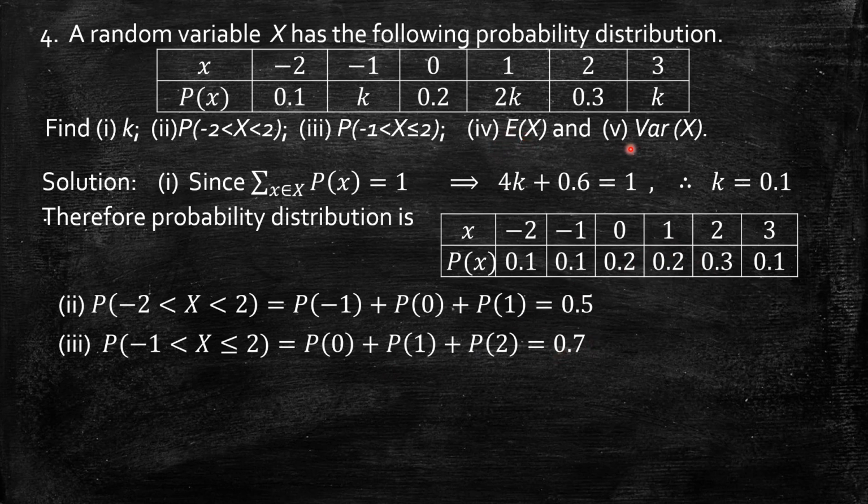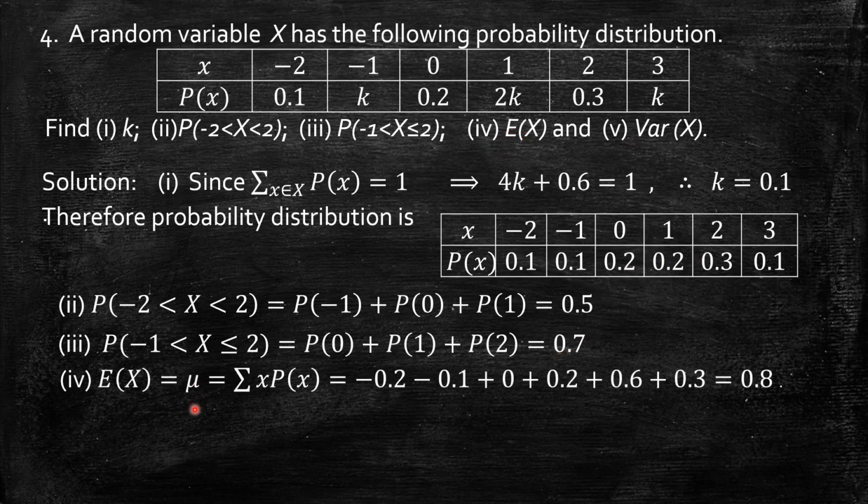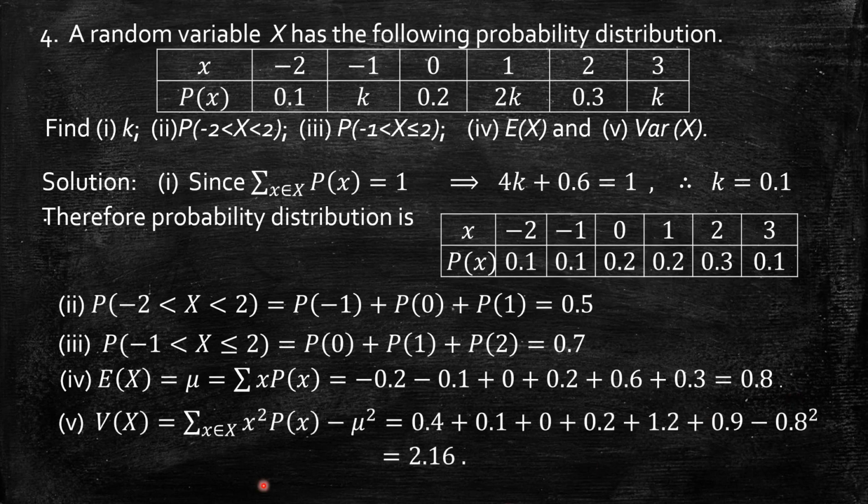Now for expectation and variance, we can use the formula for mu, that is the summation of x into p of x. So I have minus 2 into 0.1, plus minus 1 into 0.1, plus 0 into 0.2, that is 0, plus 1 into 0.2, 0.2, plus 2 into 0.3, 0.6, plus 3 into 0.1, 0.3. Adding all, that gives 0.8. So the mean or expectation of x is 0.8.